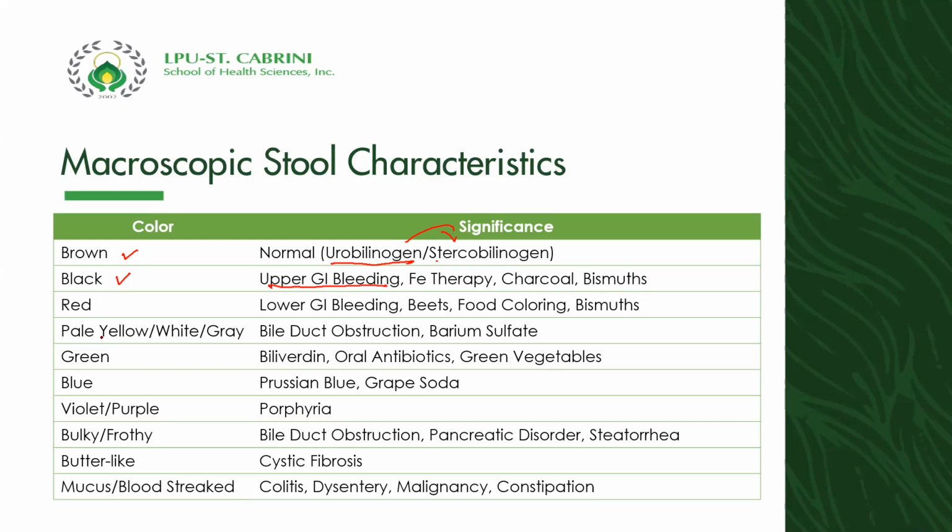Red can also be non-pathologic or pathologic. Non-pathologic causes include beets, food coloring, and bismuth. Bismuth can be found in your antacids.